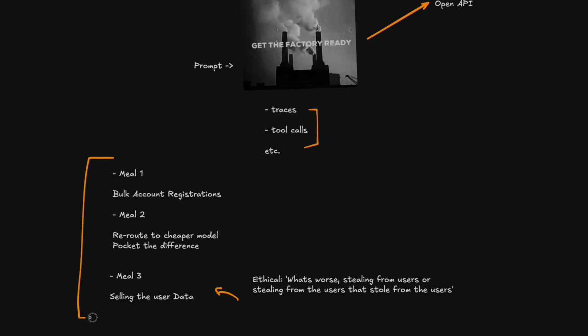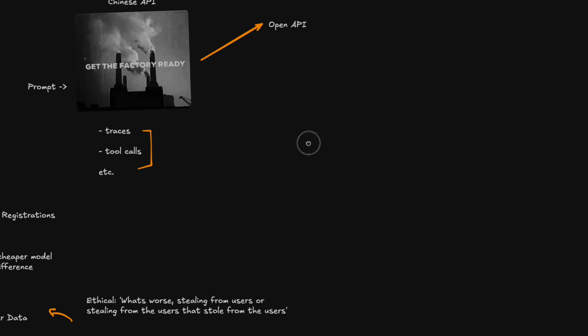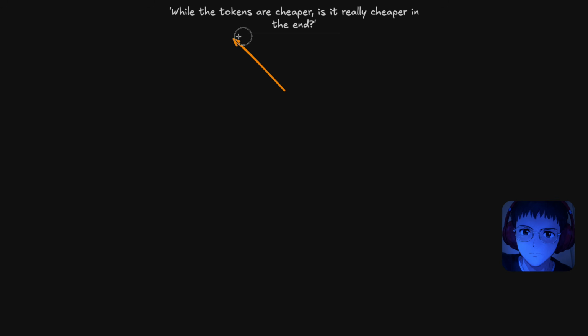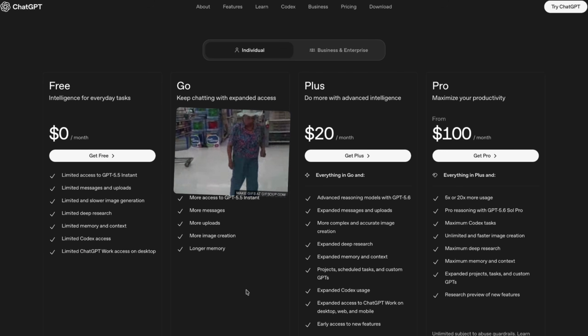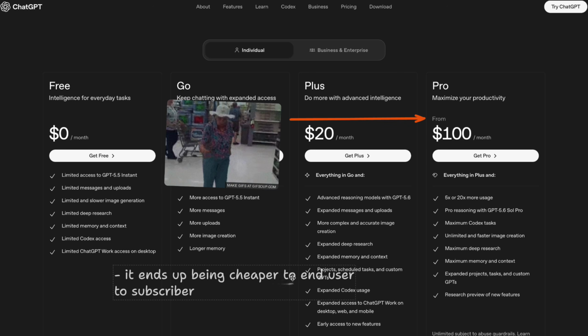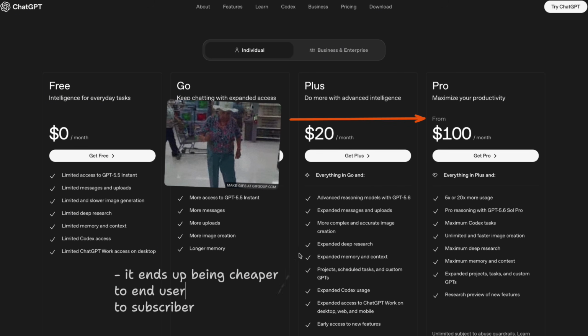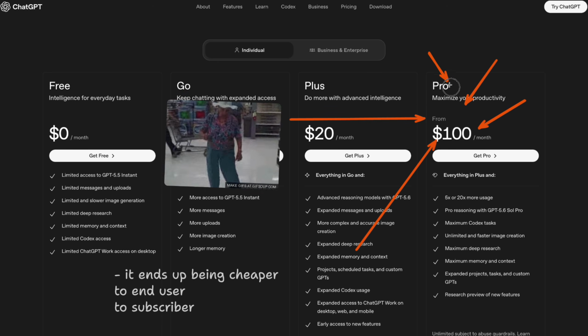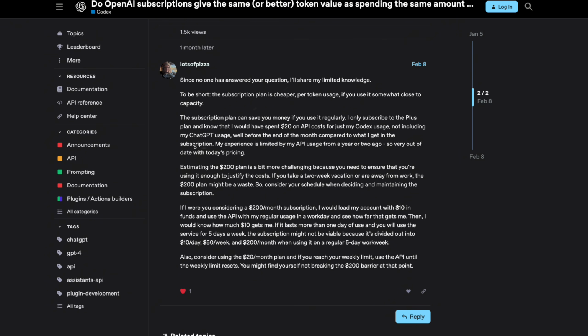So while Kimi K3 and these types of models are a lot cheaper, I think the question really becomes, while the tokens are cheaper, is it really cheaper in the end? You have to realize that although the tokens are cheaper, their subscriptions effectively make it like Walmart. It ends up being a lot cheaper for the end user to just subscribe to these subscription services, right? This $100 tier that you're seeing here actually gets you a lot more than that compared to API cost. And I think it really depends on how much you use your subscription.